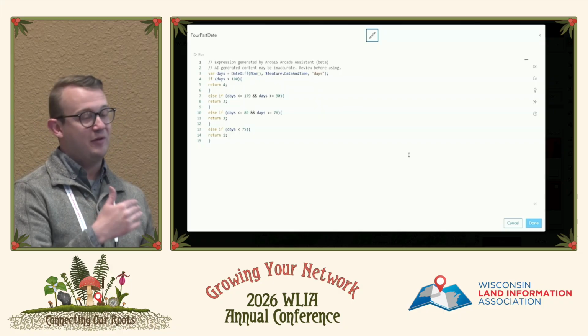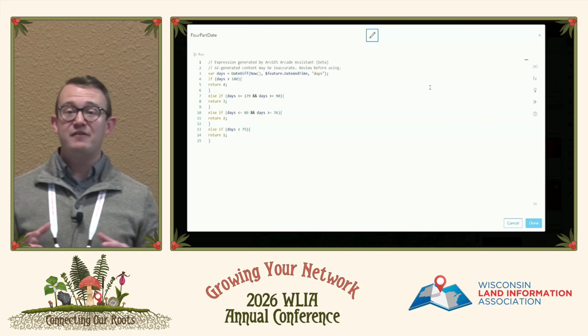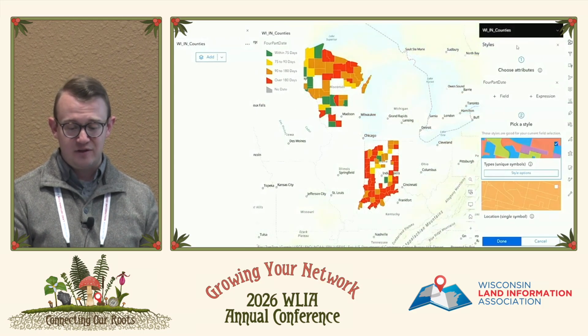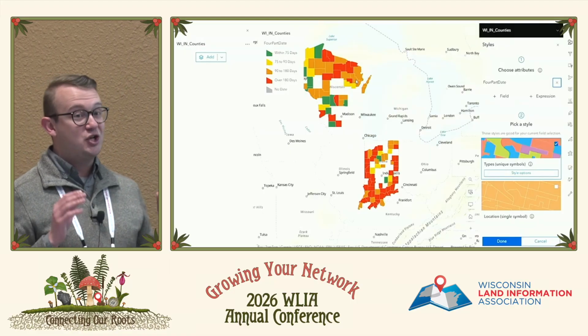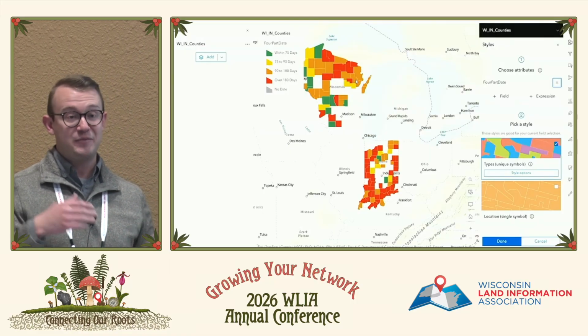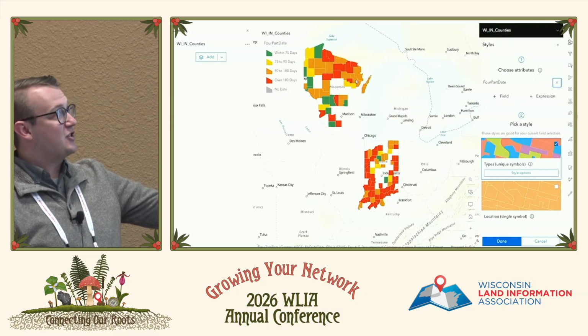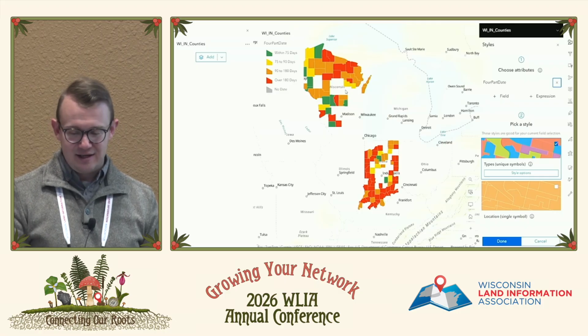If it's more than this, I want that category, and so on and so forth. What that did was, without having to modify my data in any way, I was able to achieve this symbology result, which I'm not going to touch because he'll get mad at me. But when I change the date on that specific county, it's going to reread that expression, re-symbolize it dynamically, and spit out a green county. So for those of you who are in the red, sorry.